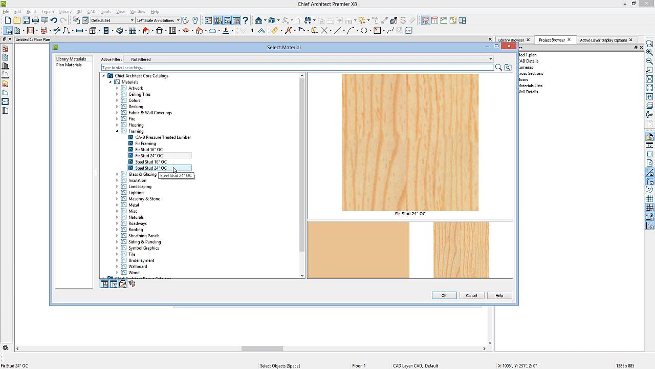Here I'm going to go to the library browser, and in the library browser under Framing I have several selections. These materials are the only materials in Chief Architect that will tell a different part of the program what to do. These tell the framing tool how to frame the wall. Right now it's using first studs at 24 inches on center. I want to use first studs at 16 inches on center. You also have options for steel studs. And you can create your own framing material.